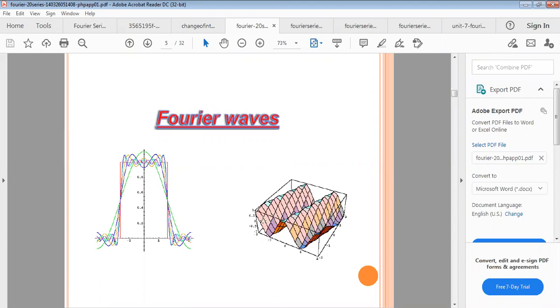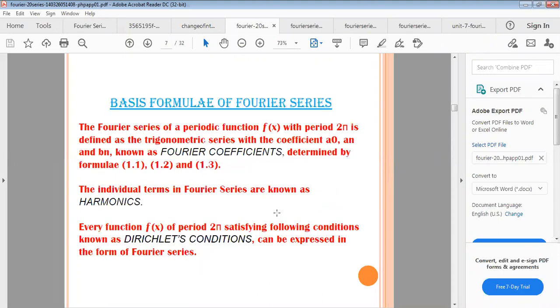So this is the heat equation, and in the heat equation you also have to use the Fourier series to solve it, especially the partial differential equation. There are different kinds of uses for this.